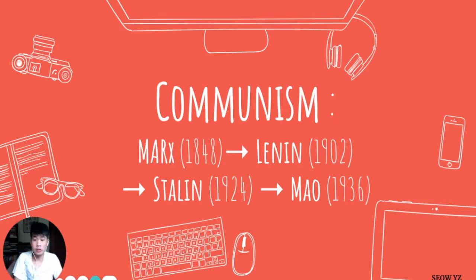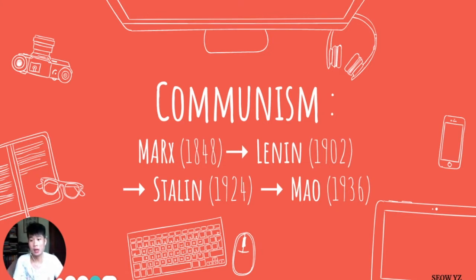You know from history class so far that we have explored the history of Russia and how Russia becomes the Soviet Union. And Russia becomes the Soviet Union through a revolution called the Bolshevik Revolution. The Bolsheviks are a group of Russian communists who seized power in 1917 in the midst of World War One. They are led by Lenin. They establish a communist state in Russia, and that's how Russia becomes the Soviet Union.